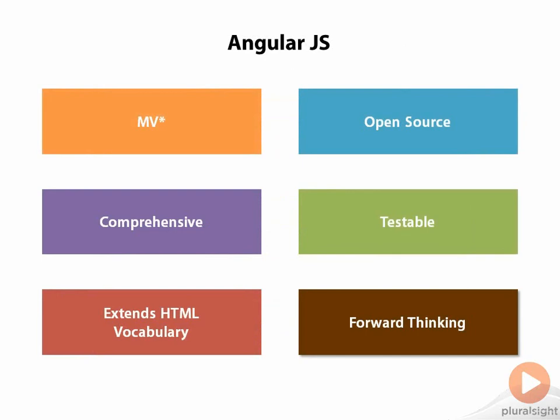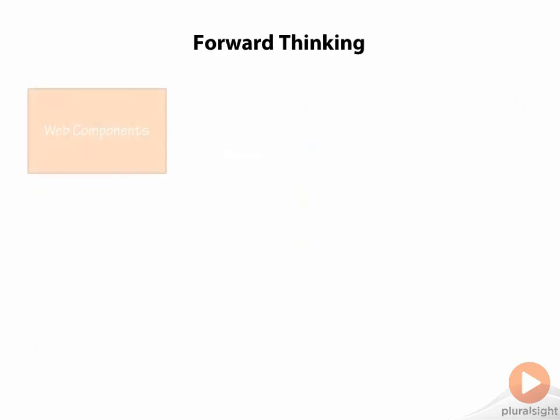The last important attribute of Angular that we will discuss is how it is forward-thinking. Angular is basically supporting the future of what we will see in web technology in the coming years. And as that technology becomes more widespread, our Angular applications will already be built to take advantage of that technology. Let's look at a couple specific technologies that apply here. Remember when I talked about what HTML would be if it had been designed for applications and not for documents? Well, that's what web components are. Web components allow you to make truly encapsulated components and widgets for your page, encapsulating HTML, JavaScript, and CSS.